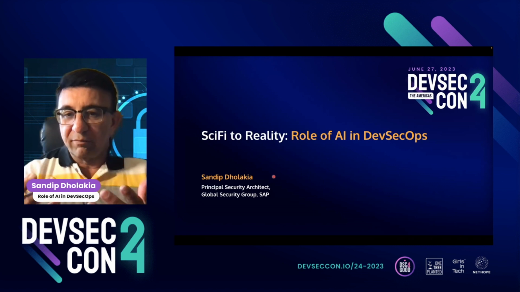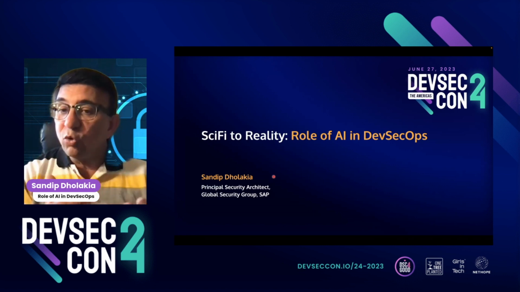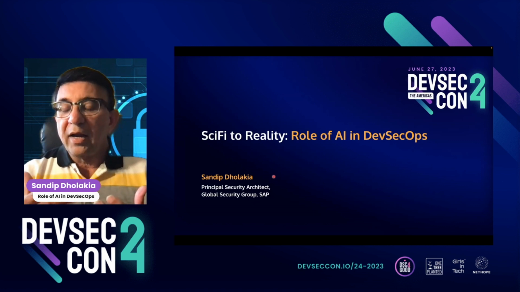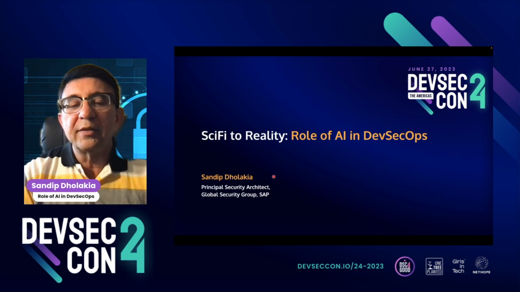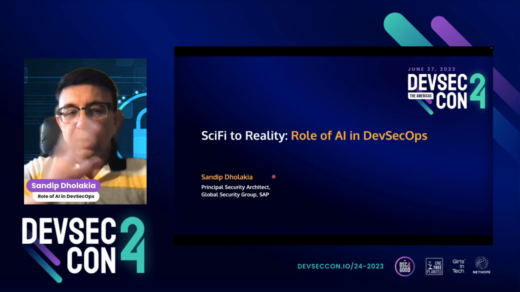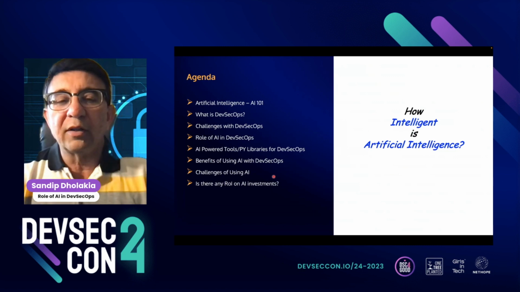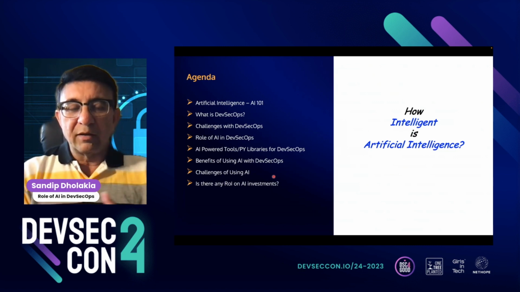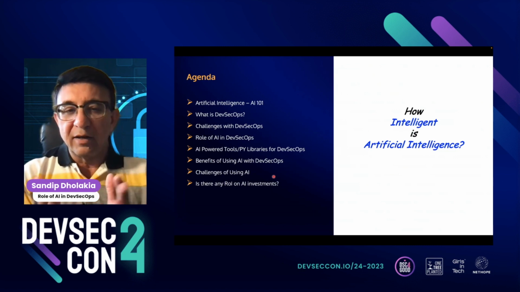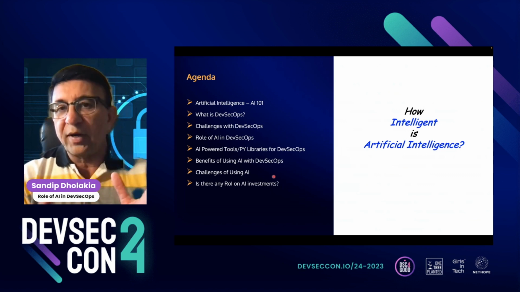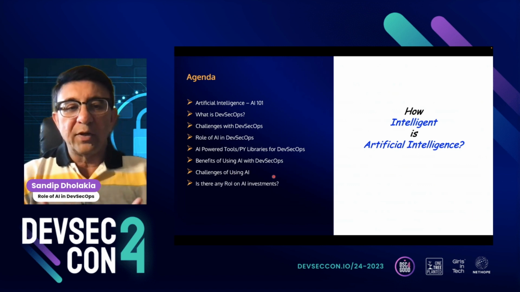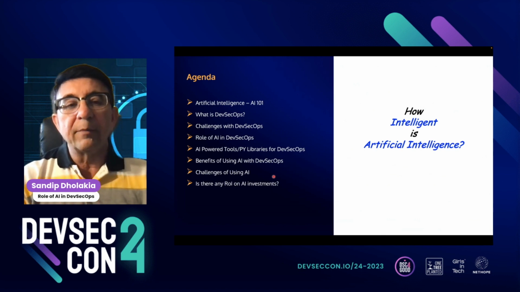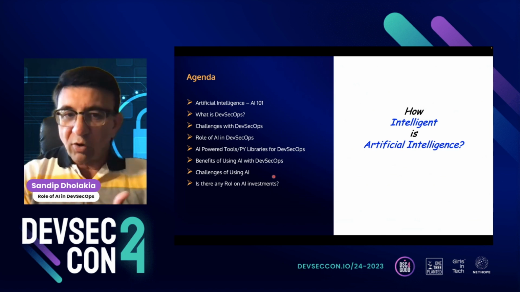Now, how AI can be used in DevSecOps and how it can help improve the way we do the builds and deployments right now. So here is the outlook or the agenda. Initially, I will talk briefly about AI and DevSecOps, which I'm sure all of you know, but I will just try to recap at a very high level. That way, we get our feet wet with the topic, and we are on the same playing field. Then, what's wrong with DevSecOps?